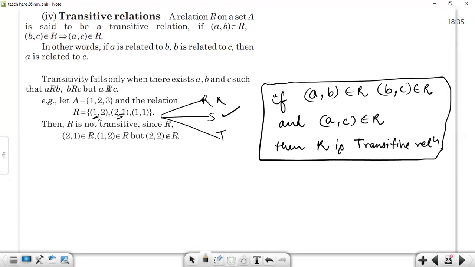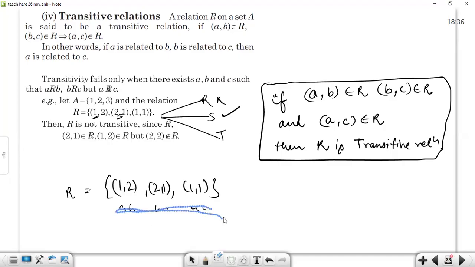Discussing its transitiveness. The relation is {(1, 2), (2, 1), (1, 1)}. If (1, 2) is there and (2, 1) is there, so this is (a, b), (b, c), then (1, 1) must be here. Okay, this is satisfying. Let's check the second element. If (2, 1) is here, is there any element having 1 as starting? Yes, there is.